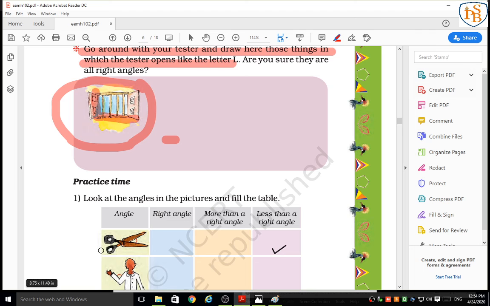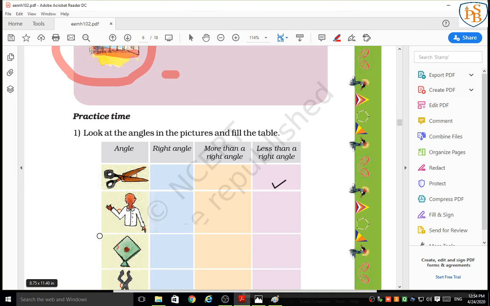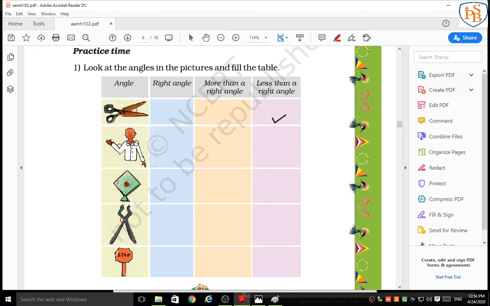Now again we have a practice time. Here we have some pictures. They show you the angles 1, 2, 3, 4, 5. Look at the angles in the picture and fill the table. Now the first angle, they already gave the answer. This angle is less than the right angle, correct?